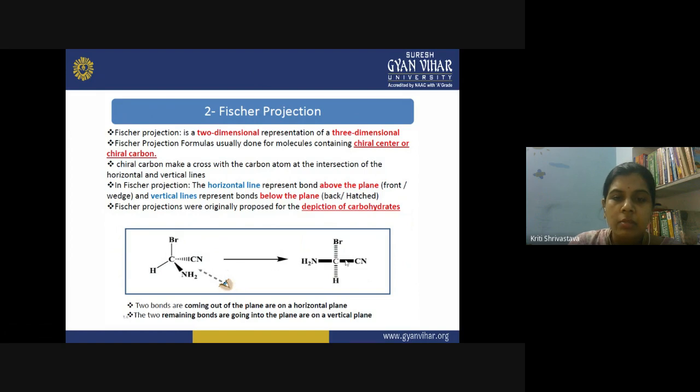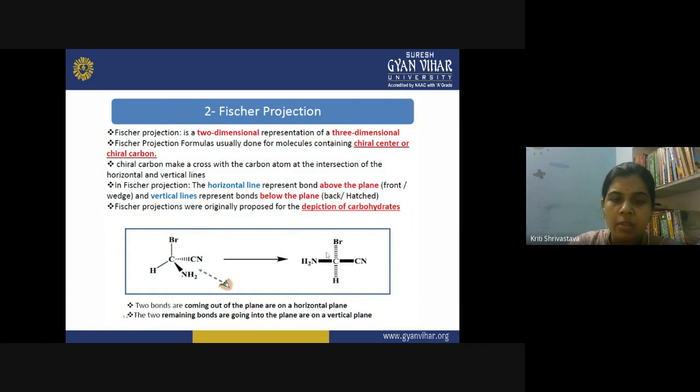So for above the plane, you will use a horizontal line, and below the plane you are using the vertical line. In this manner you can represent the different orientation of all these four groups.